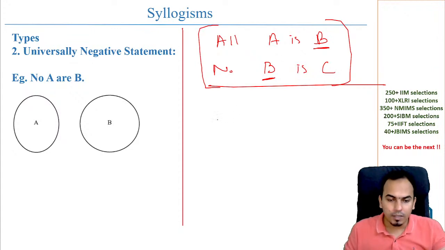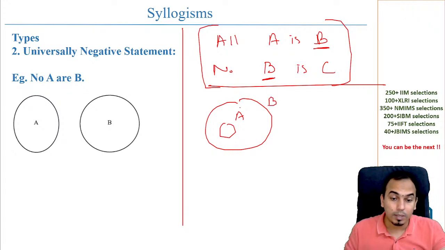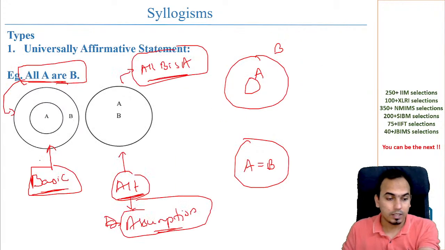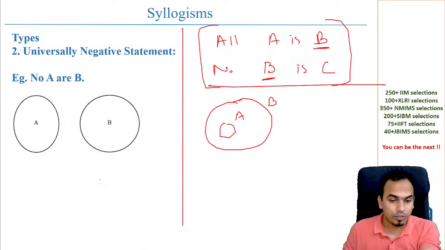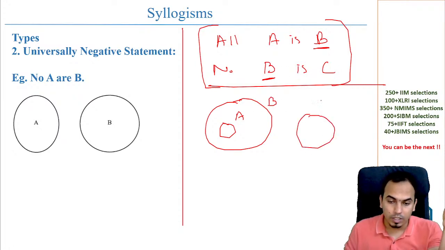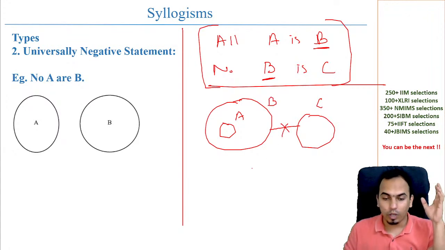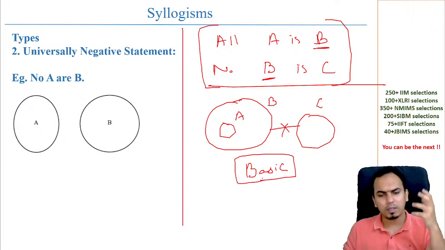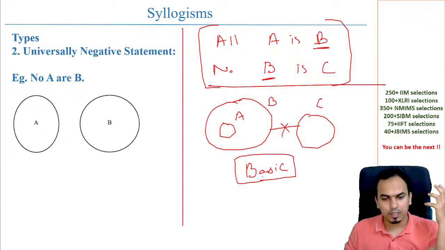So यहाँ पे हम क्या करेंगे? If you want to make a diagram, all A is B. So I am making only the basic diagram. Remember, this is the basic diagram. So we are doing the basic diagram only here. Once you have the basic diagram, then no B is C. Now B I have already drawn. Draw C here, and remember B and C will not touch at all. This is nothing but a basic diagram that we are looking at.